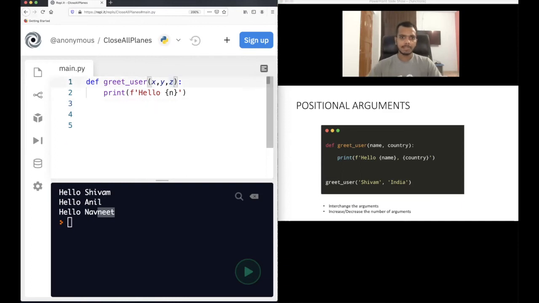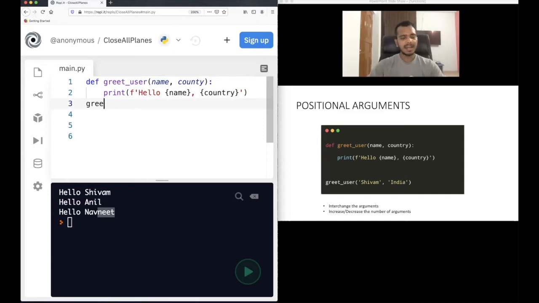Greet user. You will also greet with a country name. Greet a name, country. We will print hello, name, comma, country. We will call again the greet user.